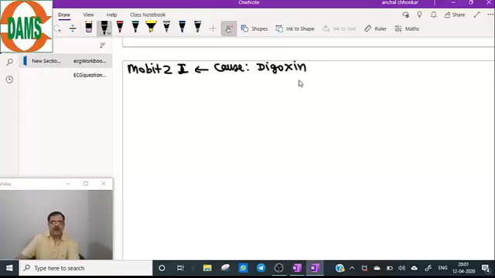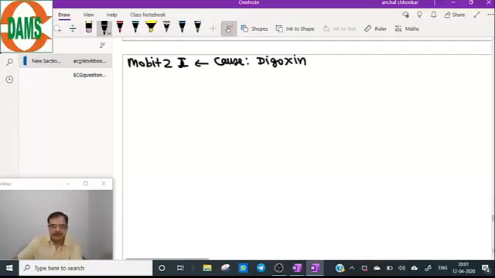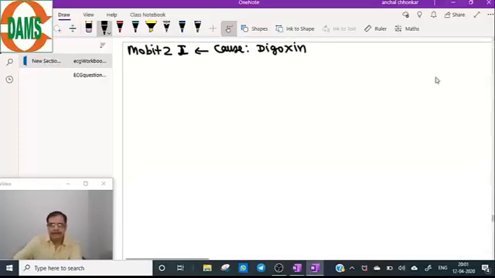Now coming to Mobitz type 1 block. First understand the diagram very carefully. SA node is absolutely normal. There is no problem.